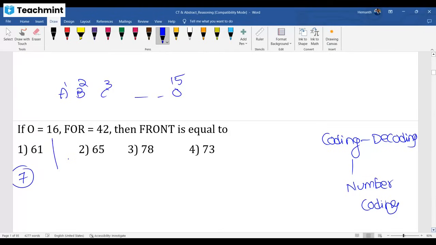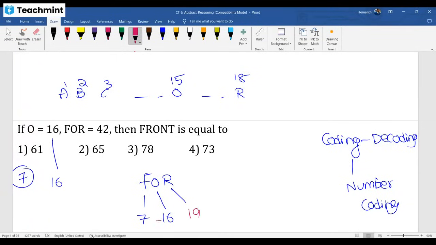But they gave us 16, which means they added one extra. F is actually 6, but you have to take 7. O is 15, but you have to take 16. Going forward, you will get R value 18. The right to vote age is 18 years, but here you have to take 19.